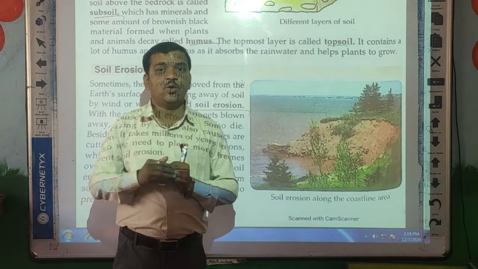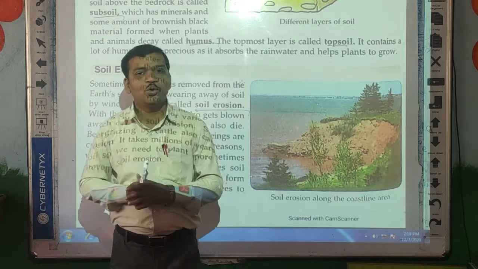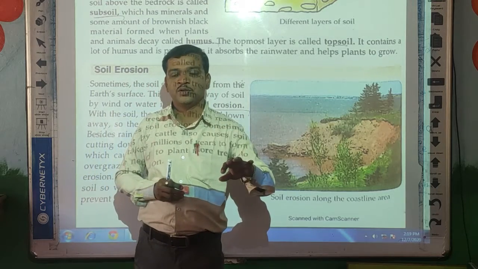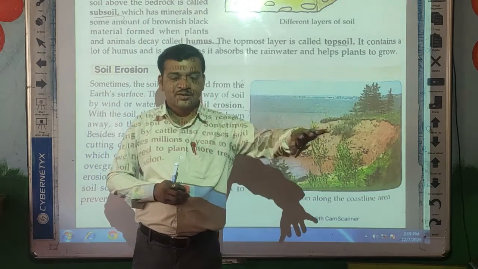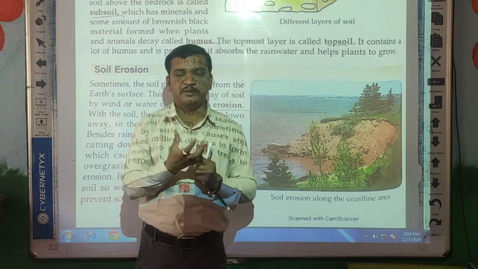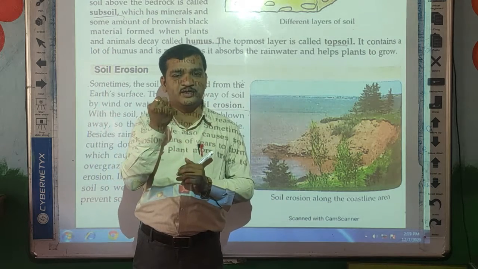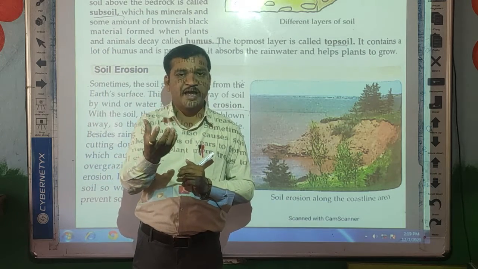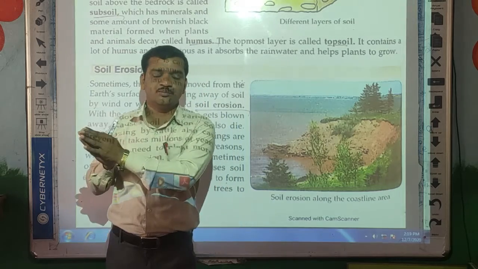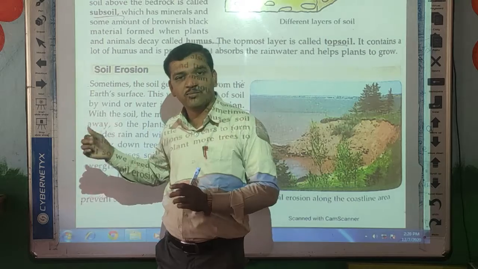Next thing, overgrazing by animals. Due to the overgrazing of animals, the land is directly exposed to sunlight, and due to the sunlight the soil becomes very soft and dry, and it is blown away from one place to another with the help of wind.